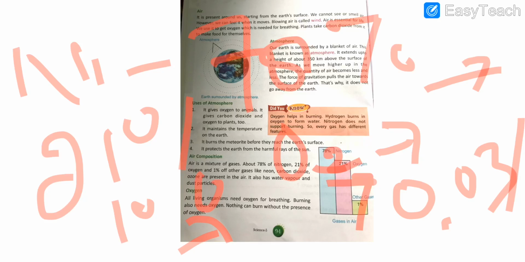The main portion of the gases is made by nitrogen, which is 78%, and oxygen, which is 21%, and the rest 1% is made by neon, carbon dioxide, ozone, etc. Students, our air also contains water vapor and dust particles as well.